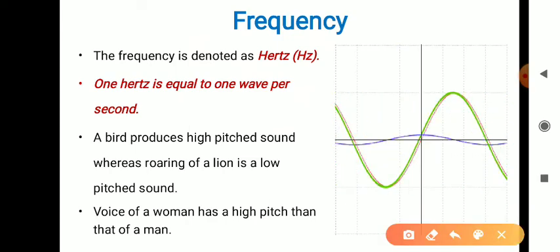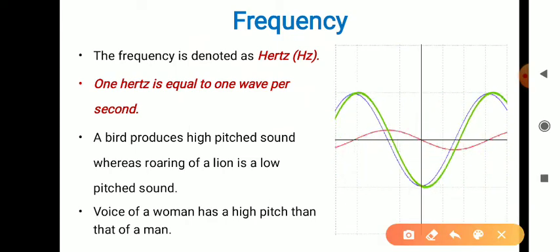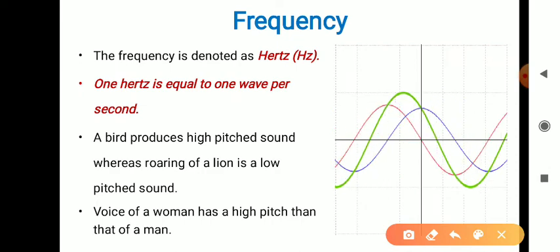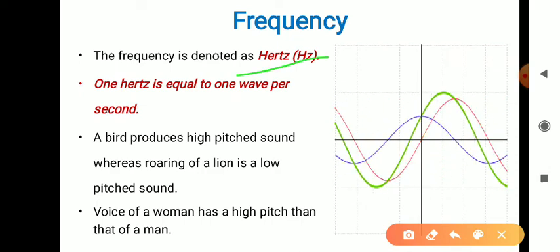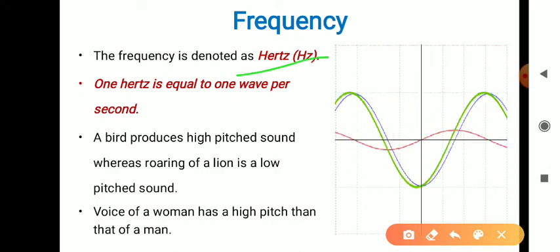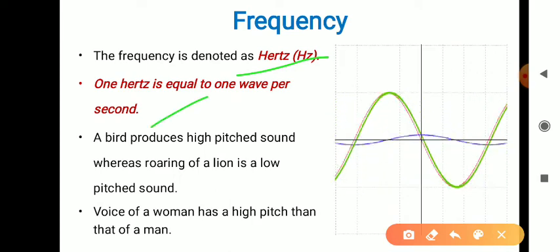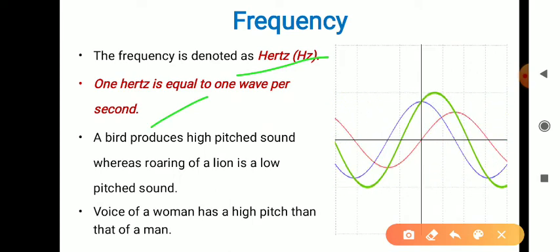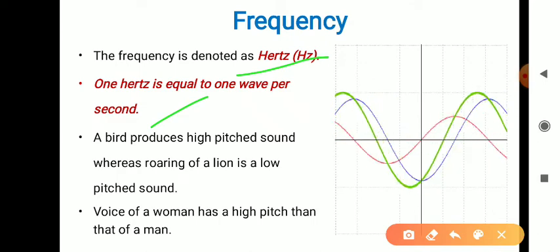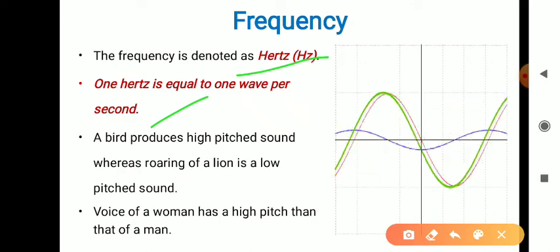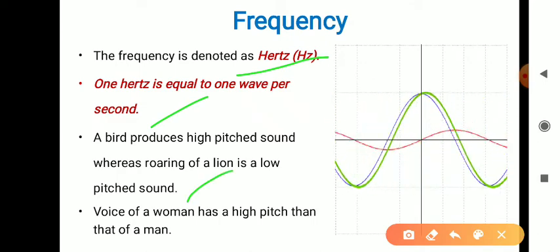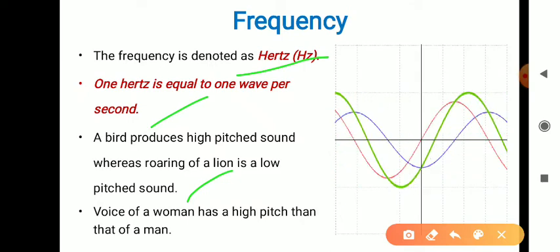This frequency is denoted in Hertz. We have finished with the loudness, and we are going to start with the frequency, that is denoted in Hertz. Here the definition of frequency has been given: 1 Hertz is equal to 1 wave per second. Here some examples have been given for understanding frequency.